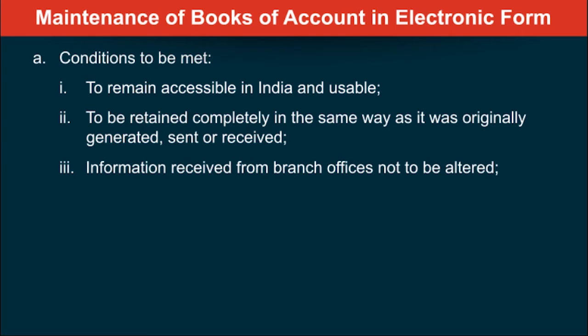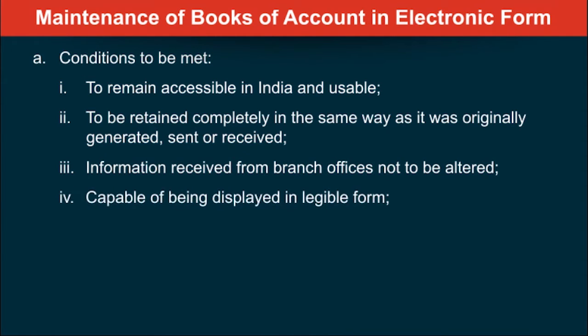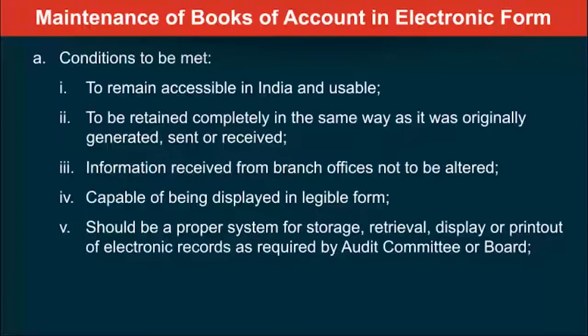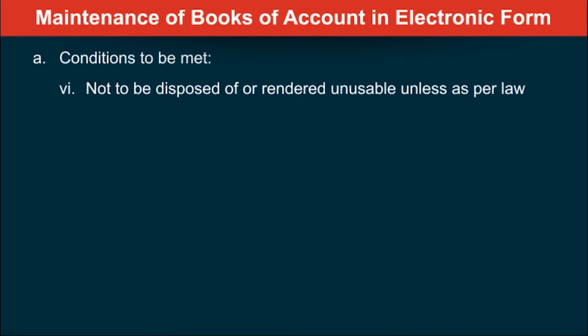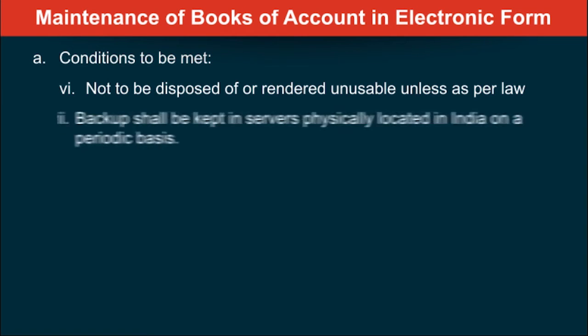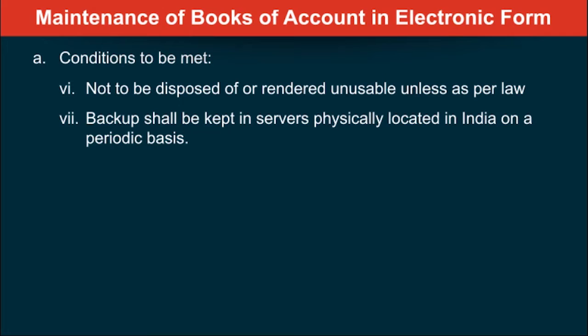What is the fourth point? The fourth point is saying that it should be capable of being displayed in a legible form. There should be a proper system whereby you can store, retrieve, display or print out electronic records. It should not be disposed of or put away in such a place that it is unusable unless the law requires so. And finally, backup should be kept in servers physically located in India and it should be taken on a periodic basis. So many conditions have to be met if you want to maintain it in electronic form.